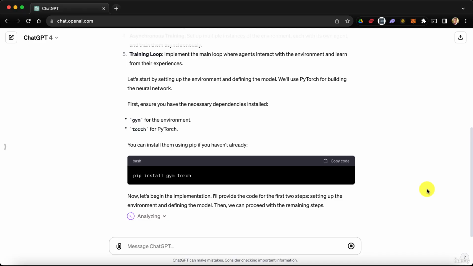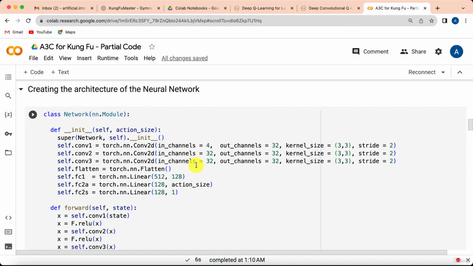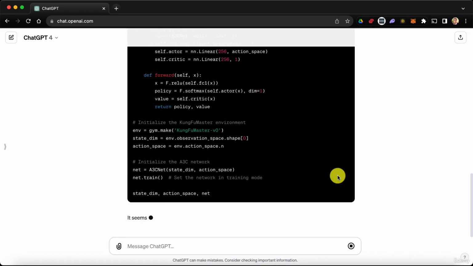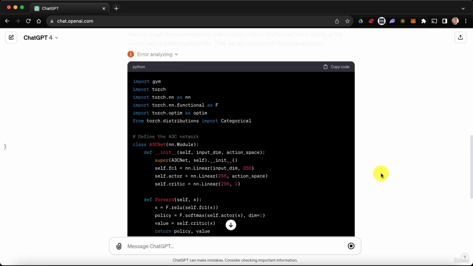And I can't wait to see if, first of all, it provides a similar architecture to the one we use. By the way, I've prepared it right here. That's our architecture, remember, with 32 input channels and output channels in most of the convolutional layers. And so that's the first thing we'll compare to. Error analyzing. Okay, so, no, there we go. Okay, so I don't know what happened, but here is the code. So let's have a look at it together.